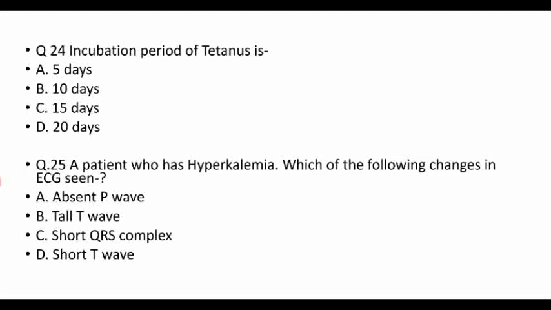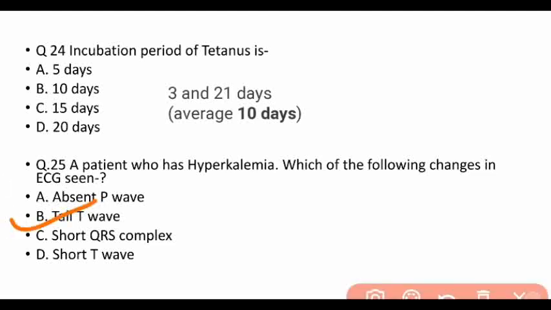Then the incubation period of tetanus is, so our right answer is 10 days. The incubation period of tetanus is about 10 days. The incubation is around 3 to 21 days, so the average is about 10 days. Then question number 25: a patient who has hyperkalemia, which of the following changes in the ECG is seen? So in a hyperkalemia patient, the ECG has a tall peaked T wave. So our right answer is B.